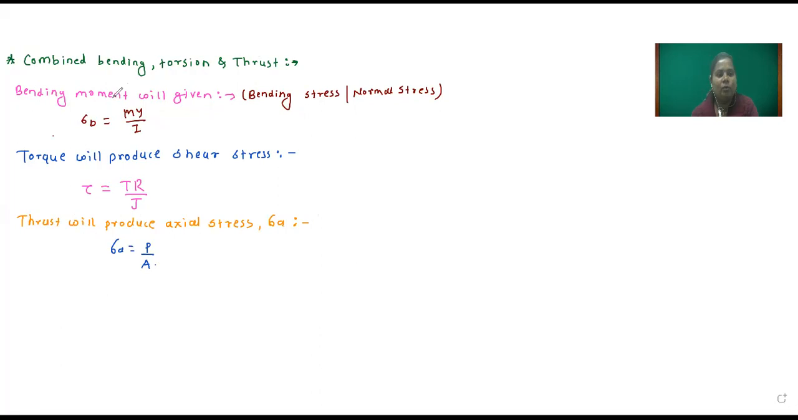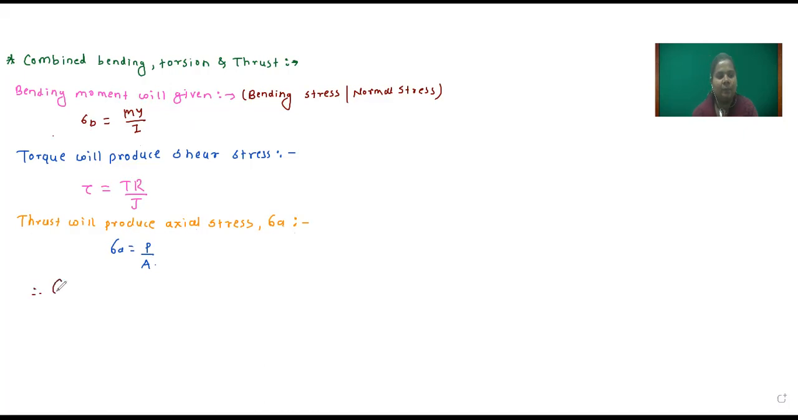Due to bending moment, bending stress will be generated. Due to torsion, shear stress will be generated. And due to thrust, axial stress will be generated. So sigma A is equal to force upon area. Now we will take the addition of bending stress and normal stress.